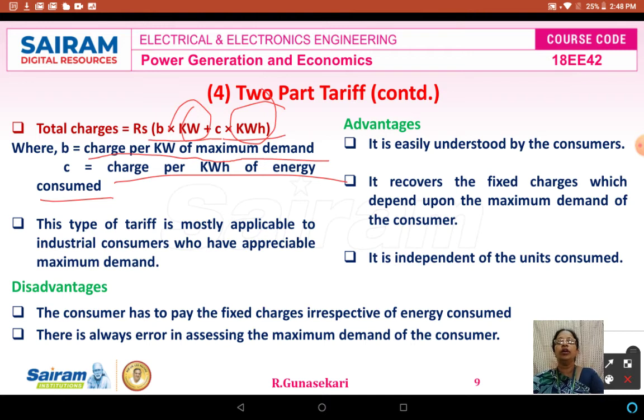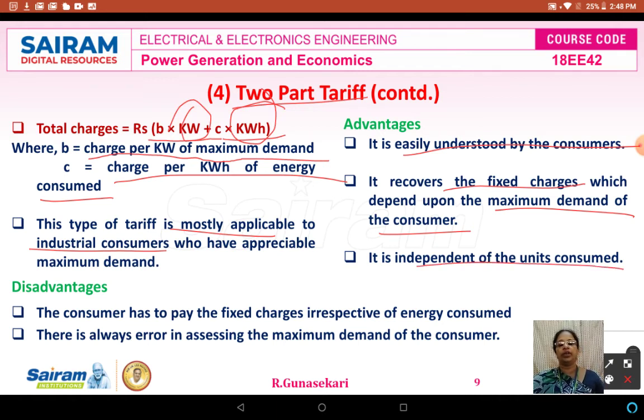The two-part tariff is mostly applicable to industrial consumers only, because their maximum demand is high. The advantages of a two-part tariff: it is easily understood by the consumer, and it recovers the fixed charges, which depend upon the maximum demand of the consumer and are independent of the units consumed.